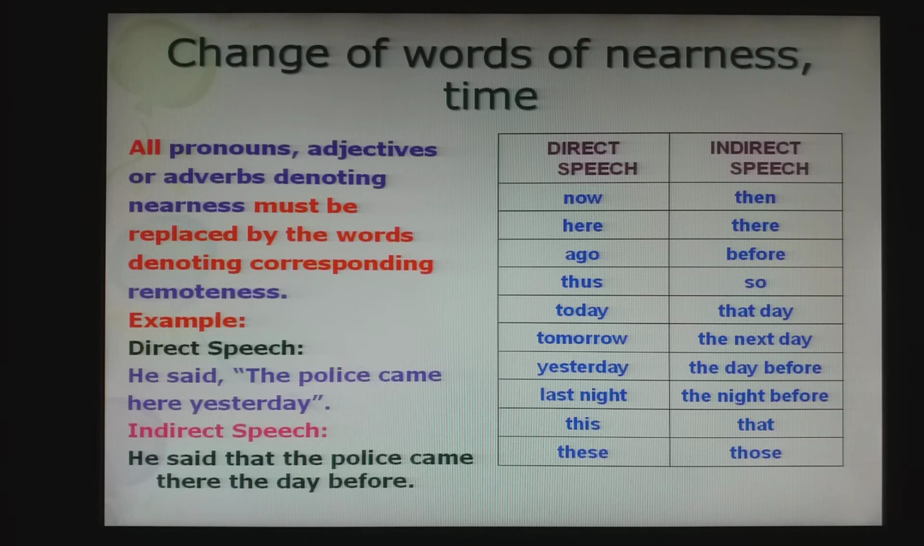Now becomes then, here becomes there, ago becomes before, thus becomes so, today becomes that day, tomorrow becomes the next day, yesterday becomes the day before, last night becomes the night before, this becomes that, and these becomes those.